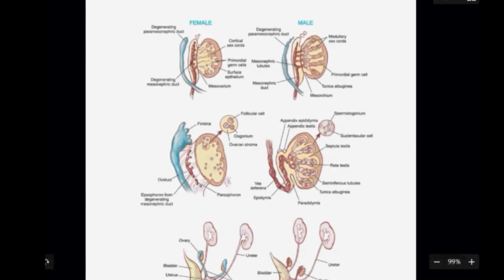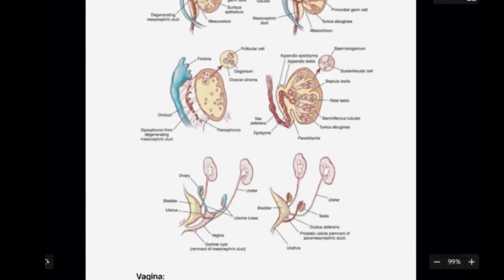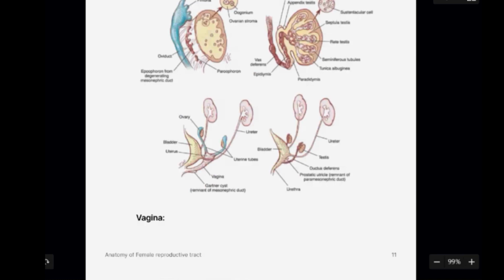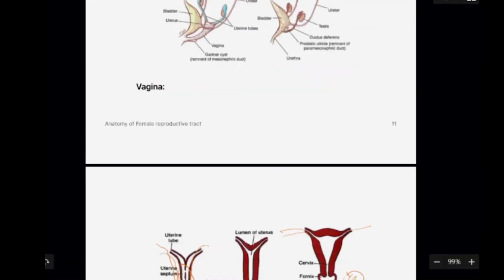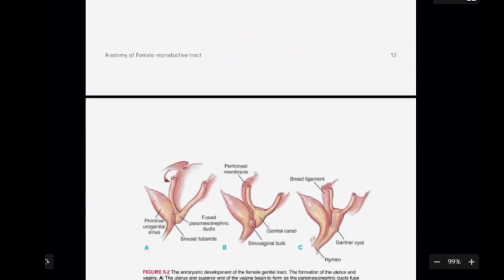They join together and form the uterine cavity and the fallopian tube. Here you can see they form the upper one third of the vagina. The lower one third is formed by the urogenital sinus. So this is how the development of the female genital tract occurs.